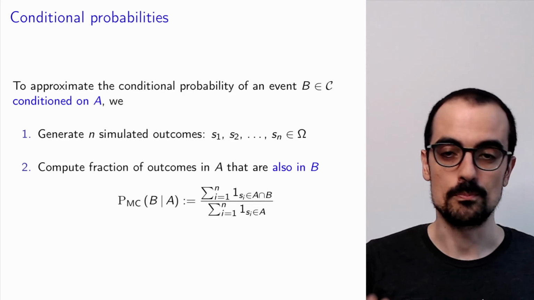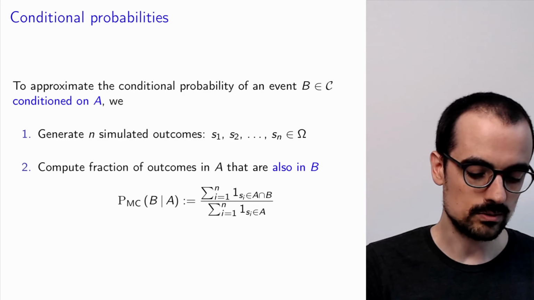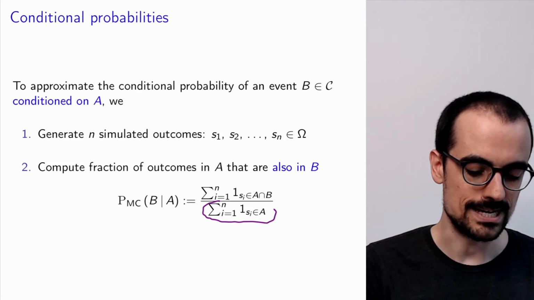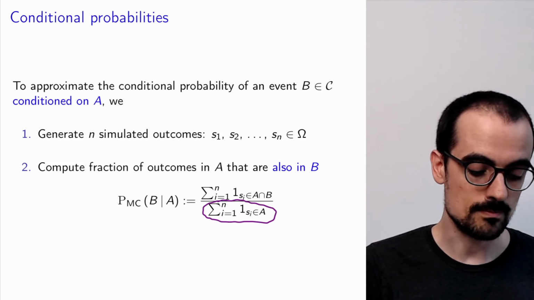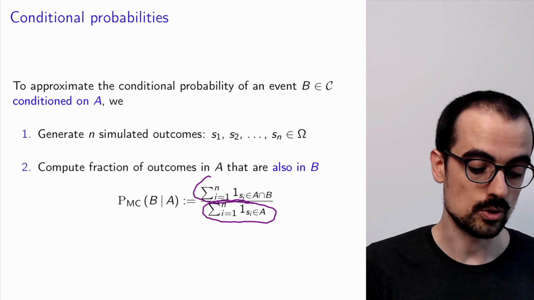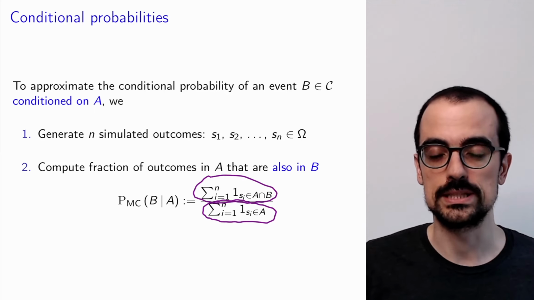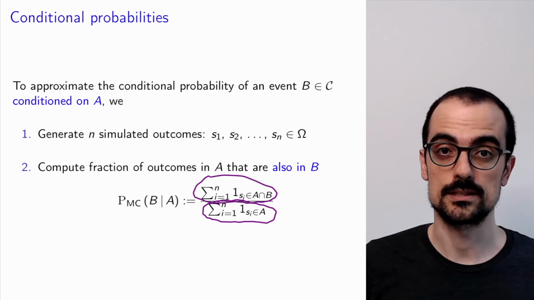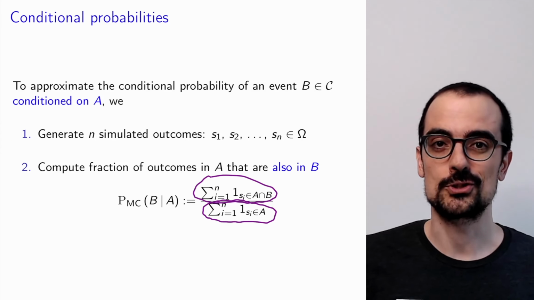But now when we compute the estimated probability that we're interested in, we only count the outcomes that were in A, and then we compute the fraction of how many out of those were also in B. Again, inspired by our intuitive understanding of what a conditional probability is. And that's it, okay? This is how we compute conditional probabilities.